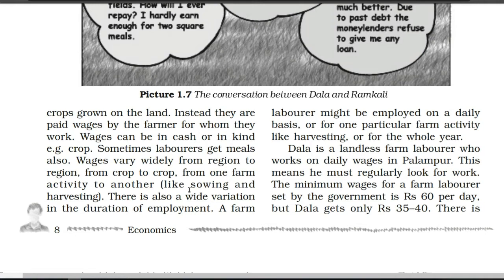Throughout the whole year we don't have jobs in agriculture. Only at the time of sowing and at the time of harvesting, when the crop is mature and it is time to cut it, labor is required. So according to the farm activity, whether it is sowing or harvesting, the wages are also different.